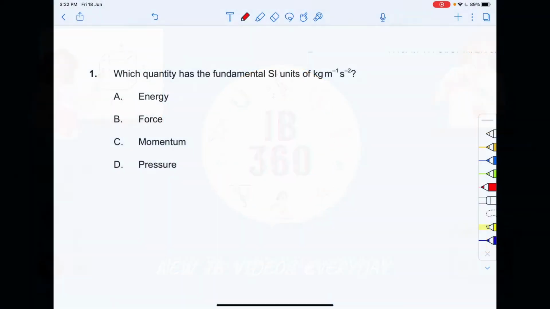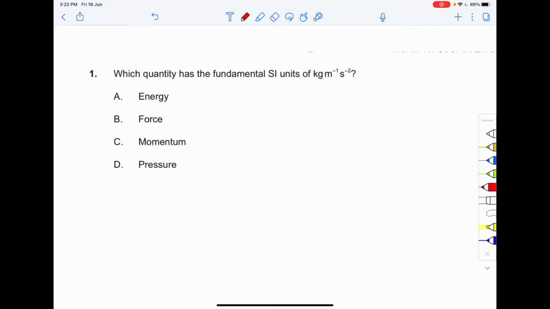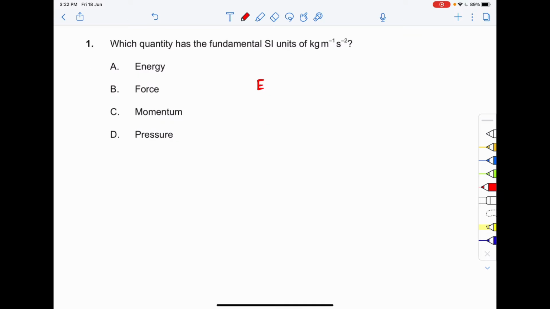So proceeding on to the first question, which quantity has the fundamental SI units of kg meter inverse second minus 2? That means energy. If I take any form of energy, say gravitational potential energy, which is equal to mgh.